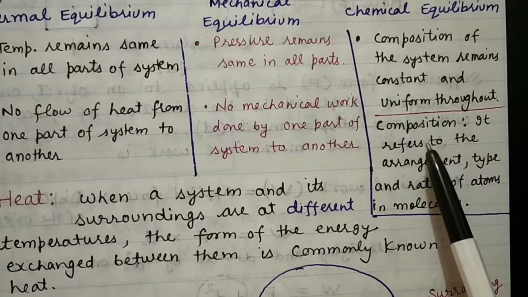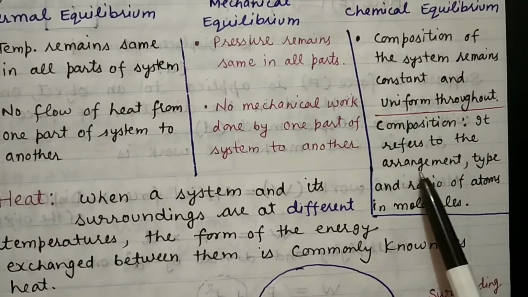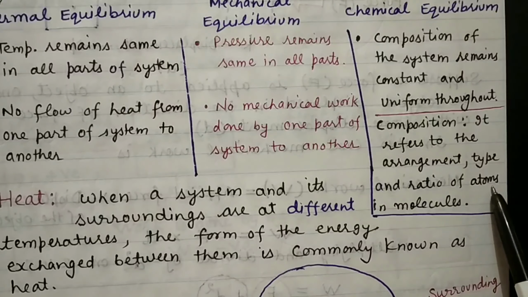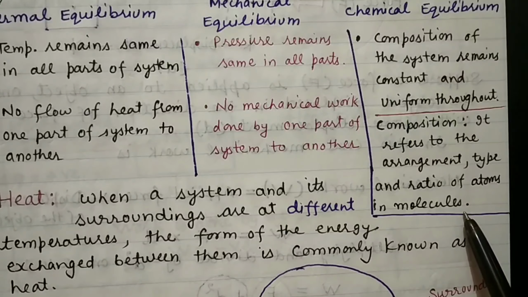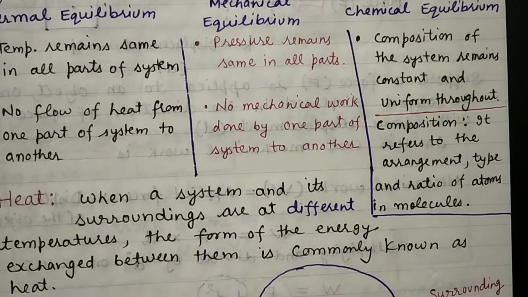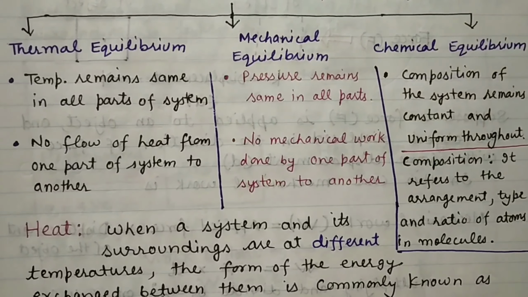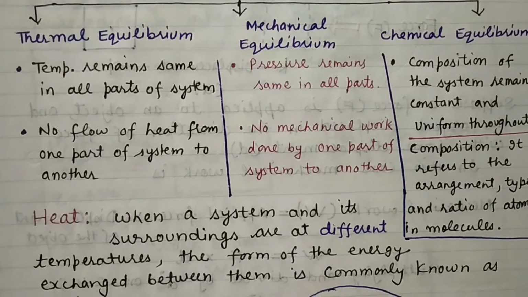And we know that composition is what? It refers to the arrangement, type and ratio of atoms in molecules. So we have three types of equilibria in thermodynamic equilibrium: thermal equilibrium, mechanical equilibrium and chemical equilibrium. Next, moving to heat.